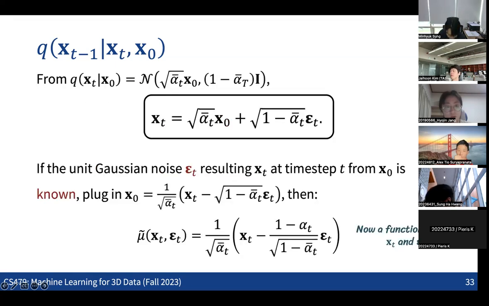And then what we are going to see is that each of the xt is a sample of this Gaussian distribution. So this is the formulation that we have seen as the jump from the x0 to the xt, right? So each of the xt can be written in this way because it's one of the samples of this specific Gaussian distribution. And we did some sampling of the unique Gaussian